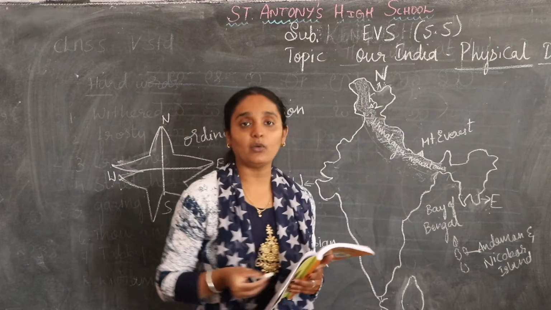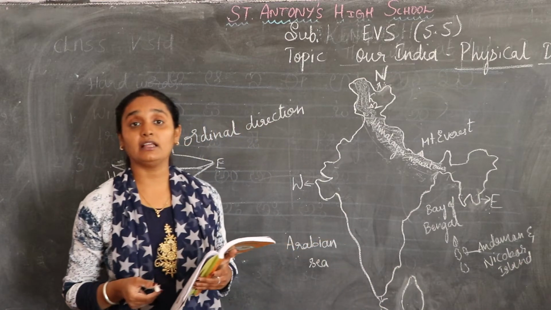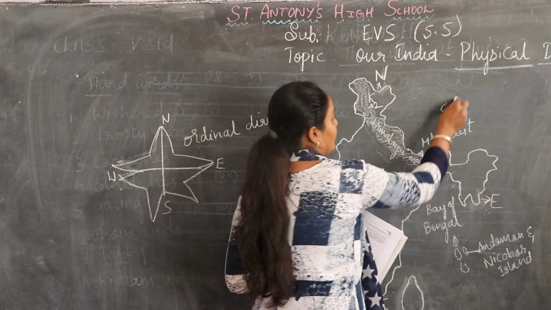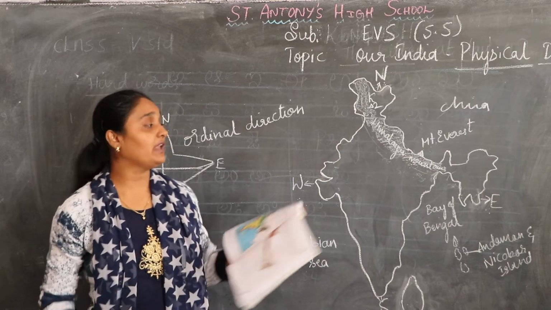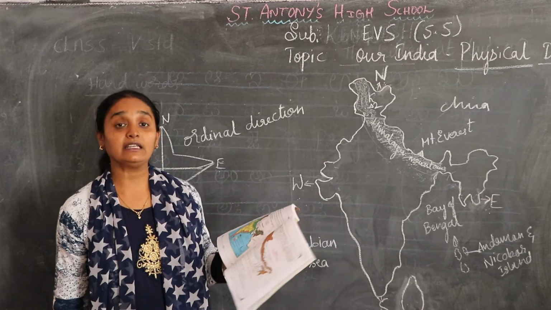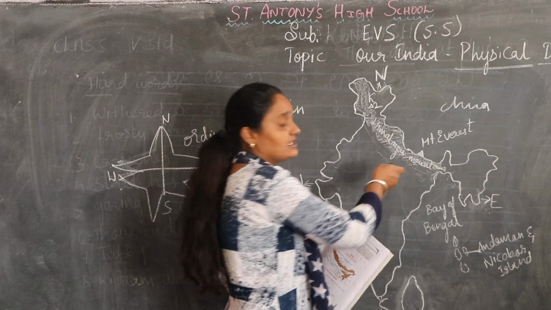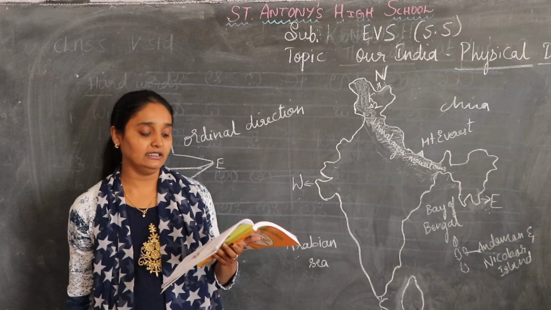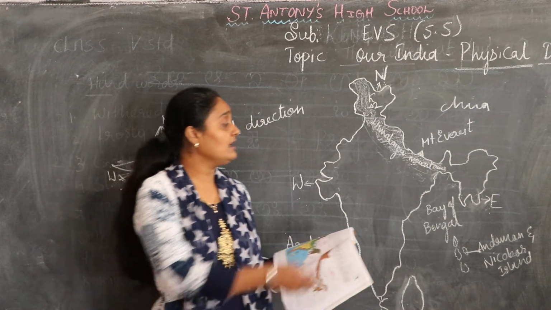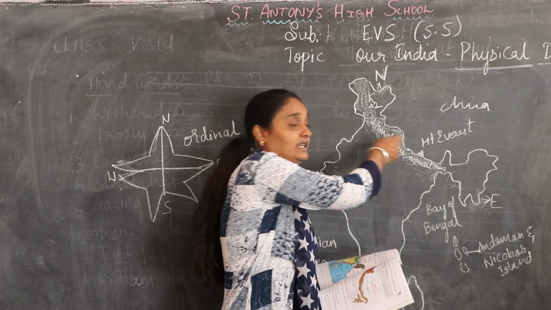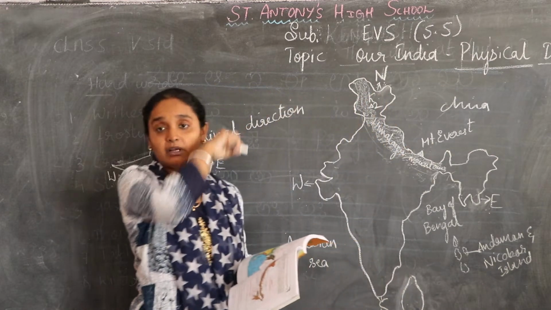It is also the boundary with other countries. Why is it the boundary? Because we have China as a neighboring country, and they cannot enter our country because the Himalayas act as a guard, a safeguard. Here they have many high peaks. Among them are Mount Everest and K2.